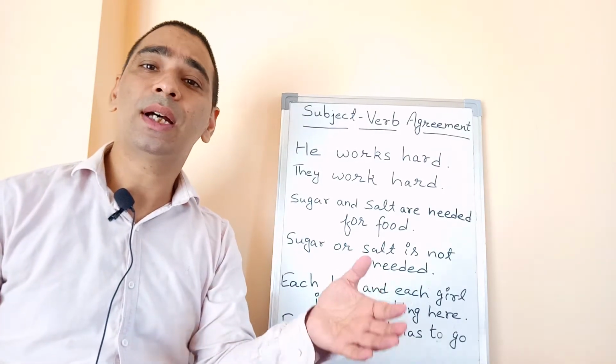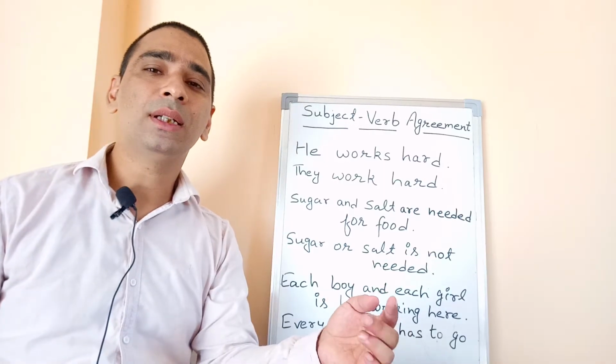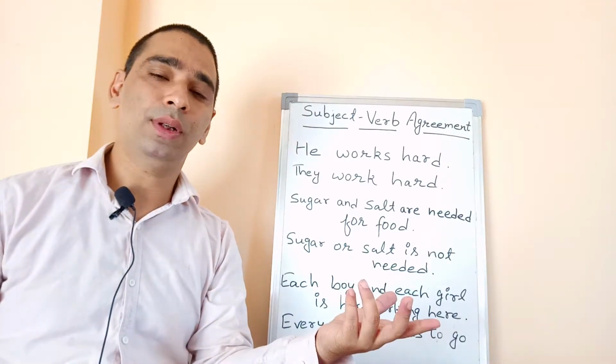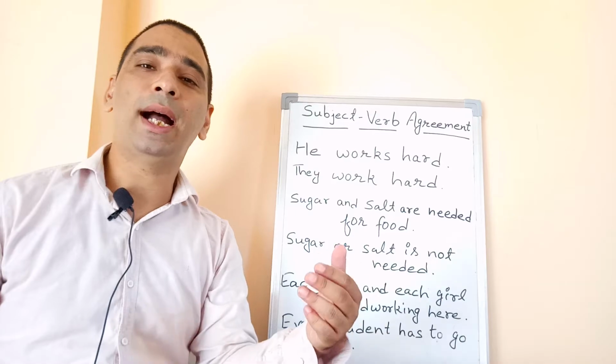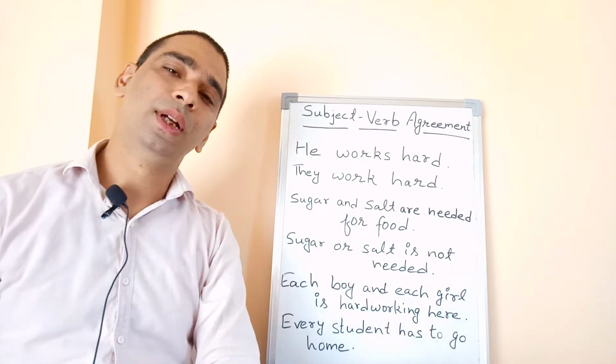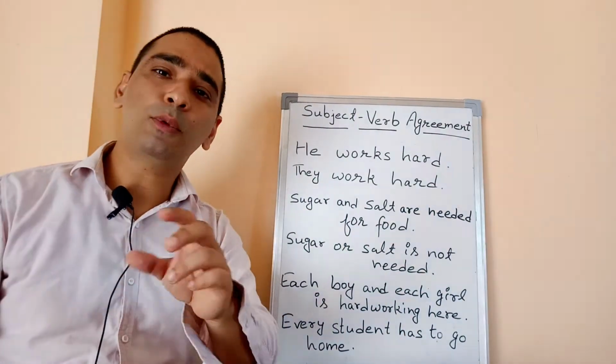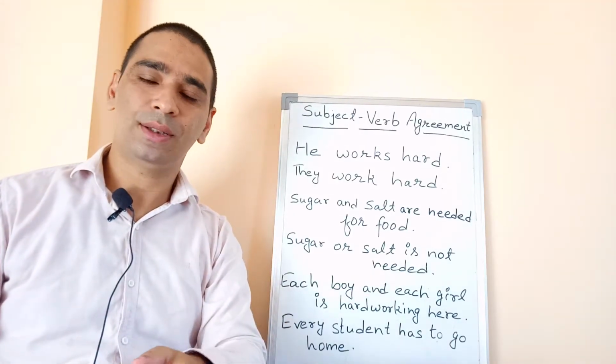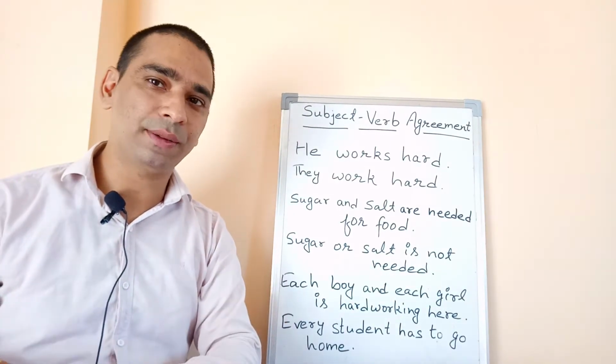Name of anything is a noun. Or it can be any pronoun word like he, she, it, you, I, we, they. So any noun or pronoun is called a subject. Alright, I hope it is clear.